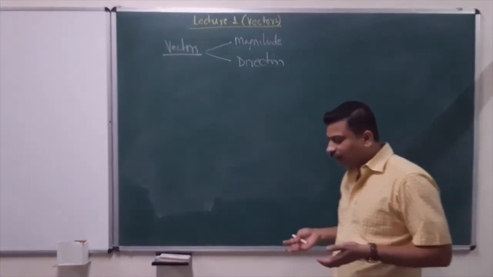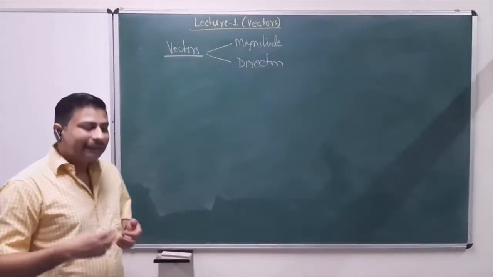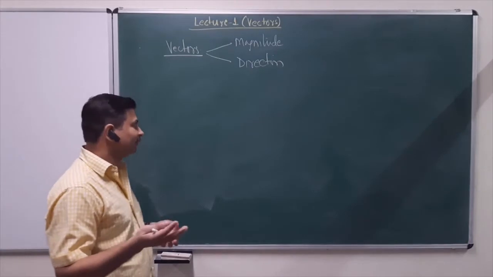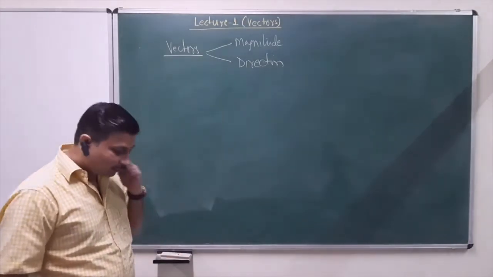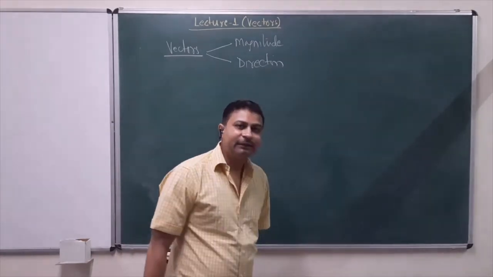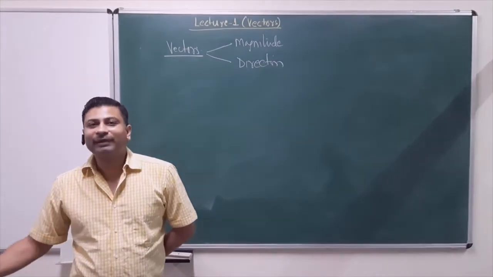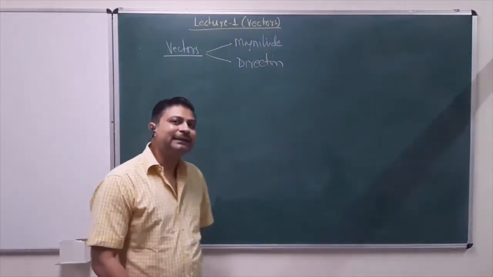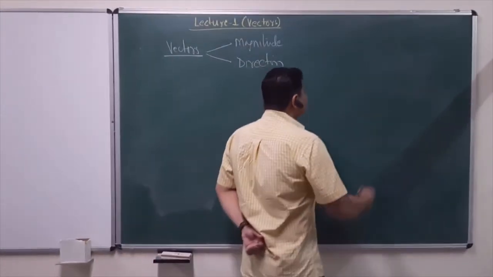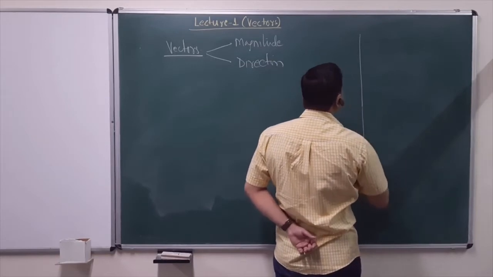Okay. So now when we say magnitude, in general we know what it means. For example, if we are talking about distance between two places, then the magnitude would represent something in terms of kilometers or meters or centimeters or whatever. What is direction? Now again, going with our perception, we define direction with respect to certain reference. Right? For example, we say that Bombay is west of Kanpur, Calcutta is east of Kanpur. So we need to have some kind of reference.